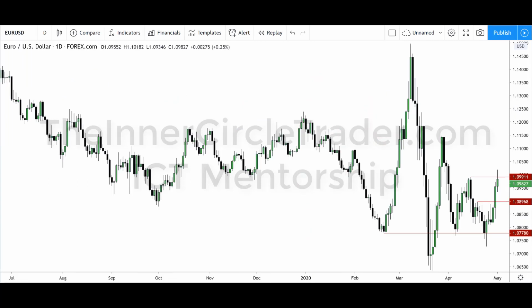All right, so here's the Euro Dollar, the daily chart for Euro. As I outlined last week, and in the previous week before that, I said that if I was the market maker for Euro Dollar, and everyone knows I'm not, I would have taken the market below these lows here to give everyone the opinion that this descending triangle was most likely unfolding and lower prices would be in order. To upset that sentiment, I said that I would take it lower than this low here and then rally it up to take this high out here.